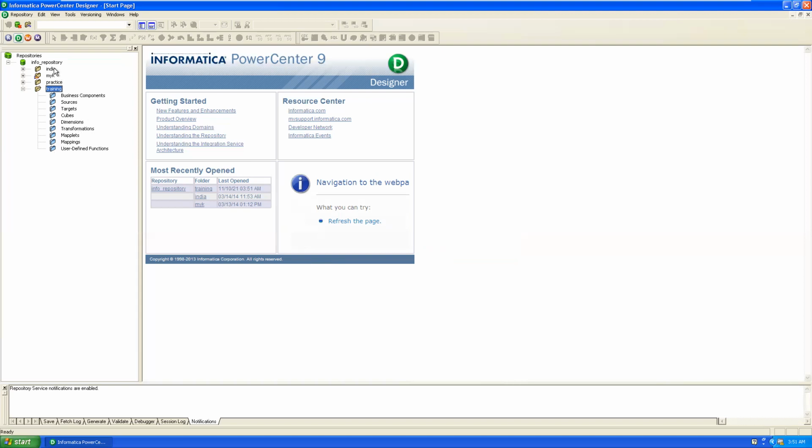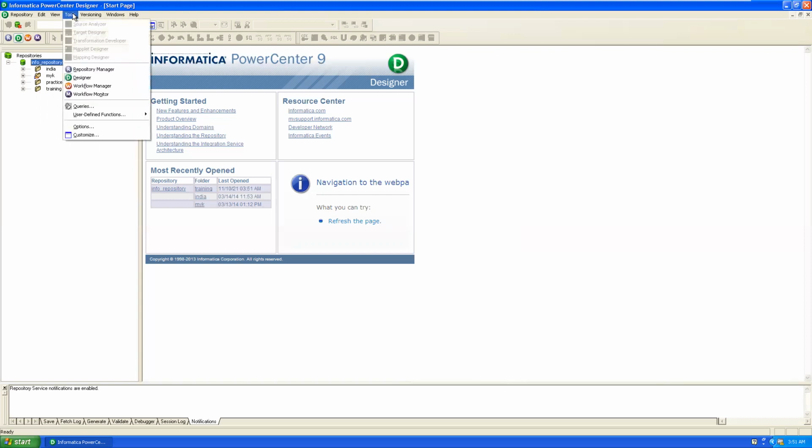So once you are connected to the repository, if you have not selected any repository folder here, there are 5 tools available in Power Center Designer tool. You can find them under the Tools menu: Source Analyzer, Target Designer, Transformation Developer, Mapplet Designer, Mapping Designer. These are all disabled because even though we are connected to the repository, we have not yet selected any one of the repository folders listed here.